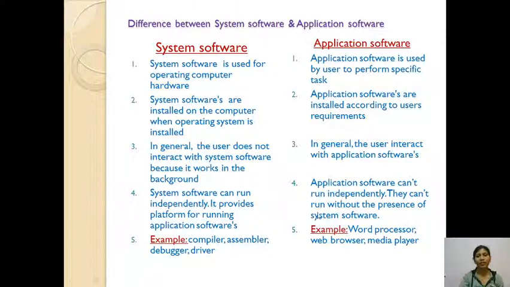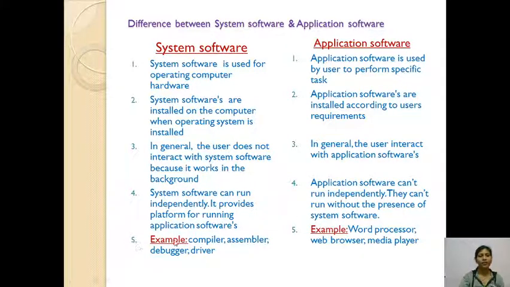It can't run without the presence of system software. Without system software, any application software cannot run. So system software can run independently, and application software can't.